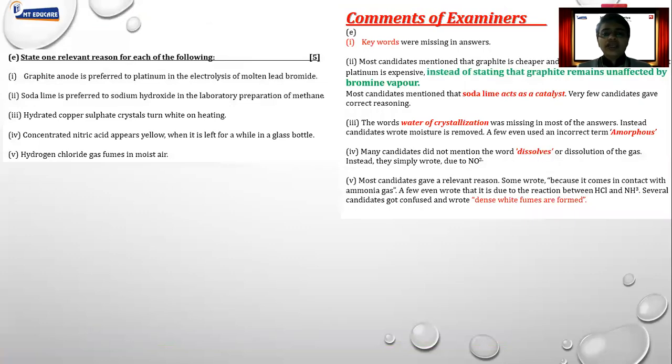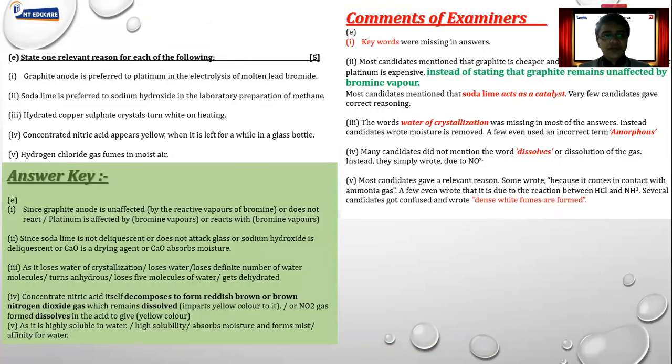Moving further, give reasons. Give relevant reasons in short. Now for this, you just have to mention the correct keyword. Don't write big, brief answers as such. Mention the correct keyword. That's sufficient to get the marks. Like for example, graphite anode is preferred to platinum in the electrolysis of molten lead bromide. You cannot just mention that platinum is expensive, so we are not using it, and graphite is cheaper, so we are using it. That's not the correct answer.